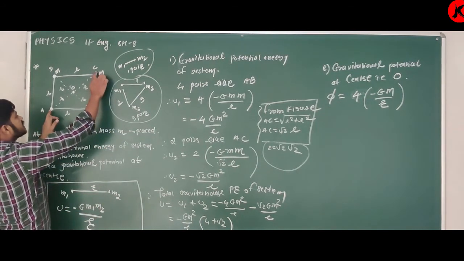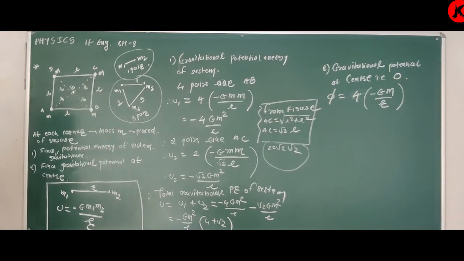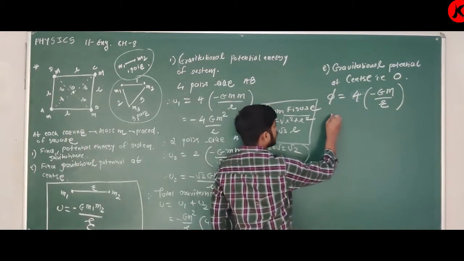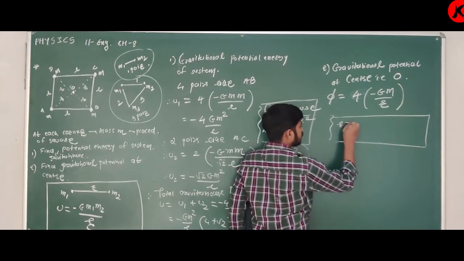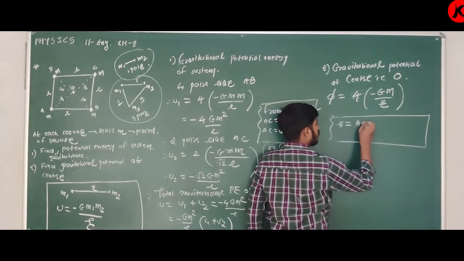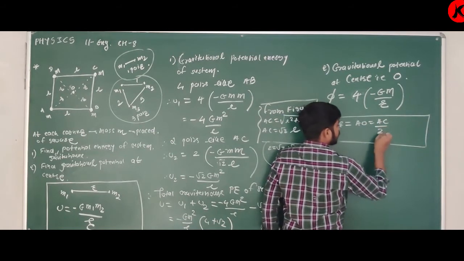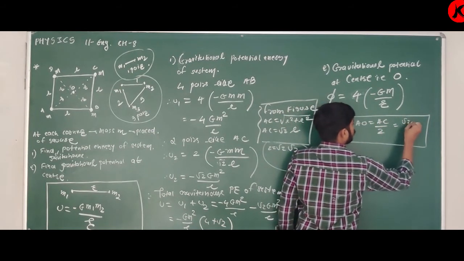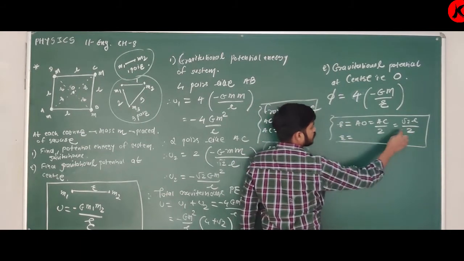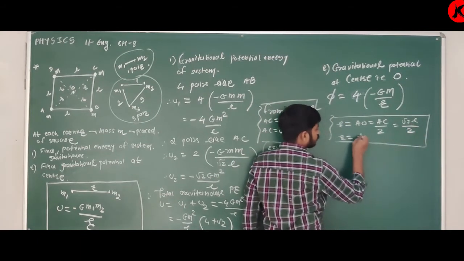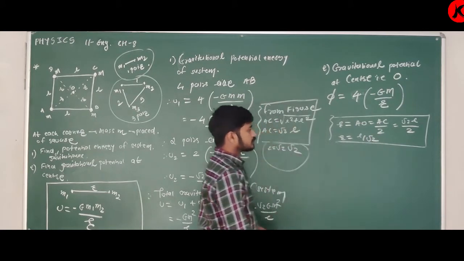See, we know this distance AC. What is distance AC? Root 2 L. So here R is equal to AO is equal to AC by 2. What is AC? It is root 2 L divided by 2. So R is equal to L upon root 2. Clear?